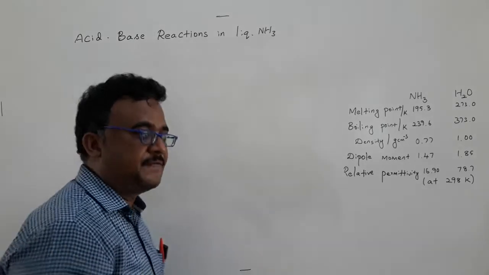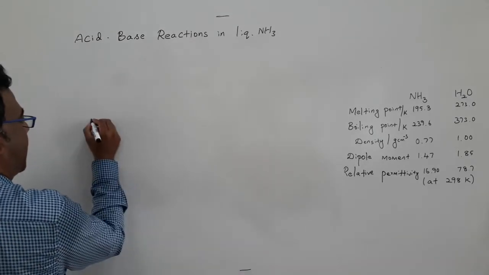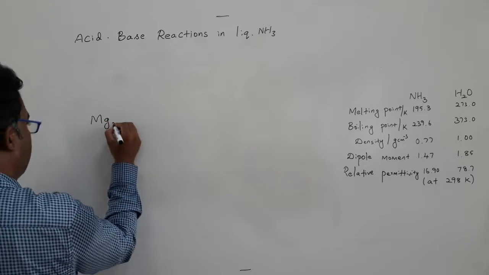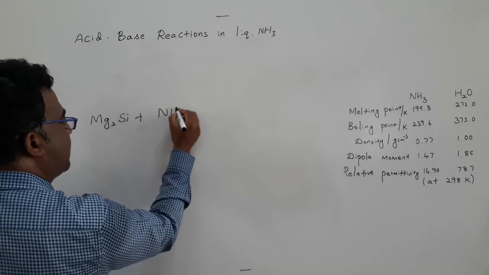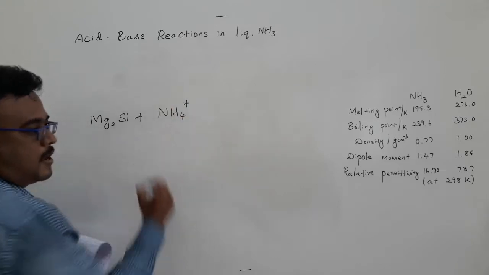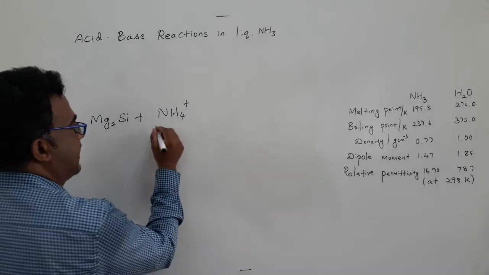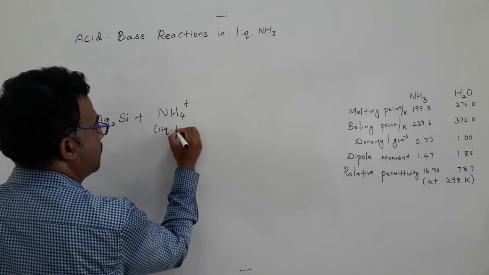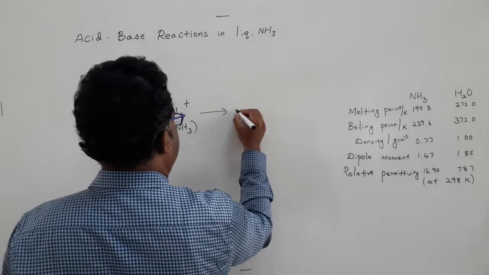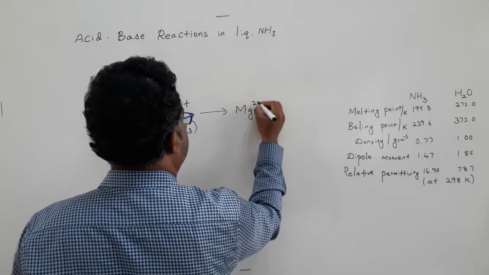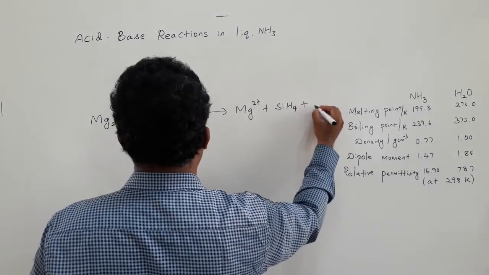If we react reagents such as magnesium silicide with an ammonium salt dissolved in liquid ammonia, it can give magnesium ion plus silane plus ammonia.